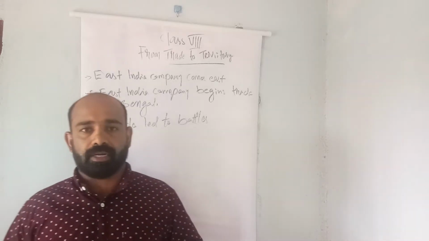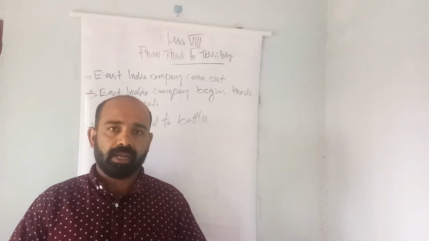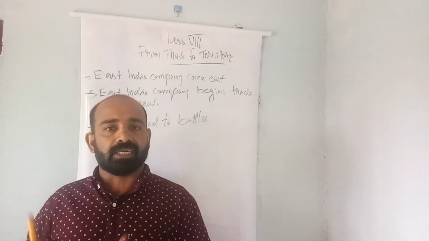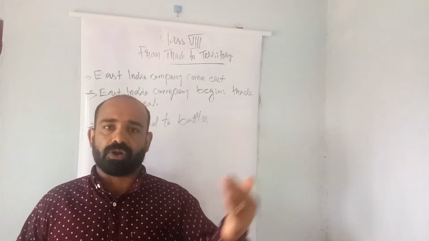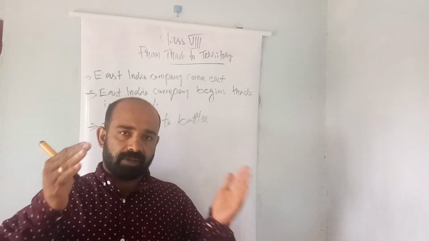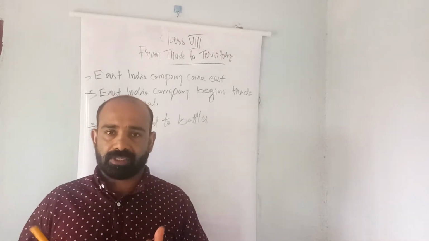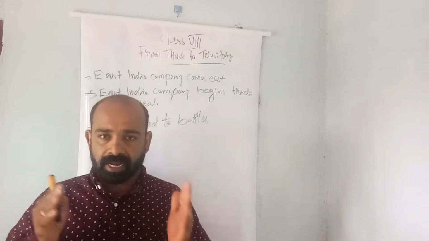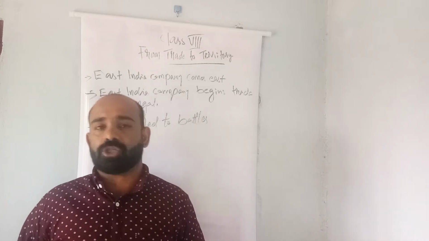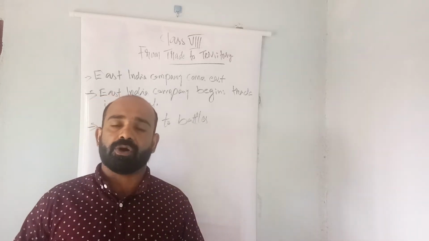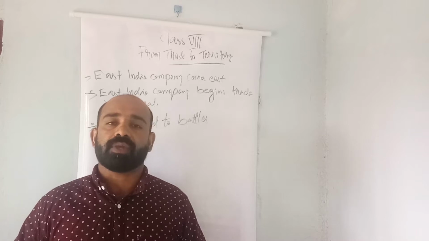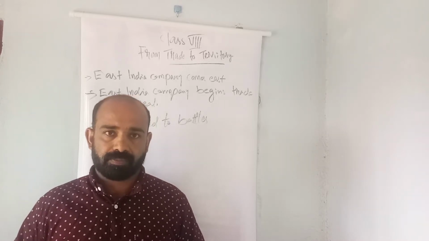In this chapter, we are studying about the emergence of European powers on Indian soil, the coming of European powers to India. After the arrival of European powers, we will see their fight with the local rulers of India, their supremacy over Indian soil, and finally British domination also in this chapter.